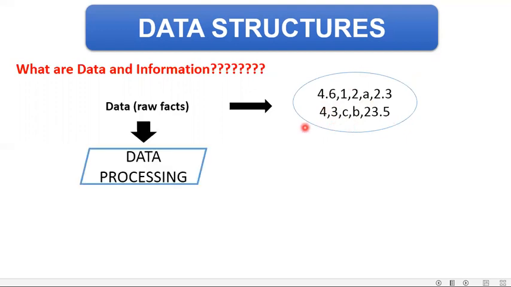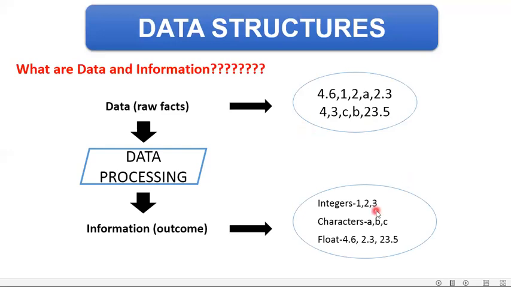Now, after processing the data, we get information. That means first, we are collecting the data. After that, we are going to process it. And the outcome which we are getting is information. Now, information is this. That means these three values are of integer type. These three values are of string type.